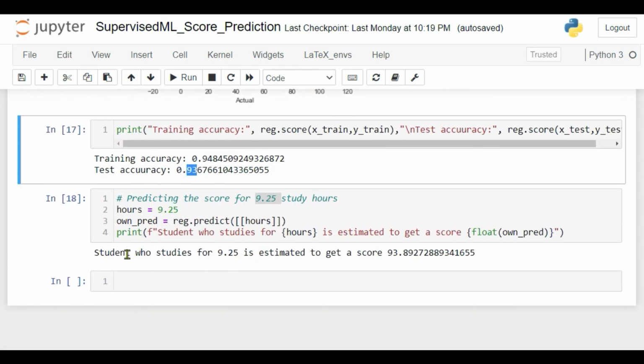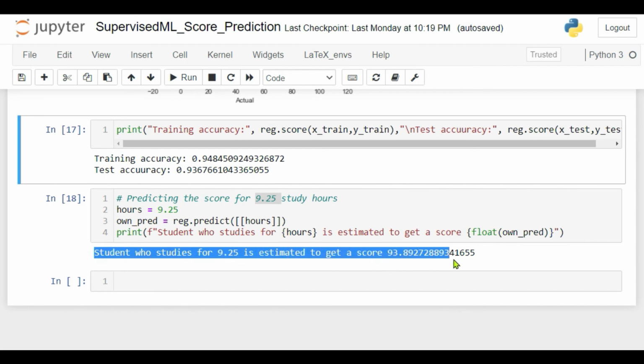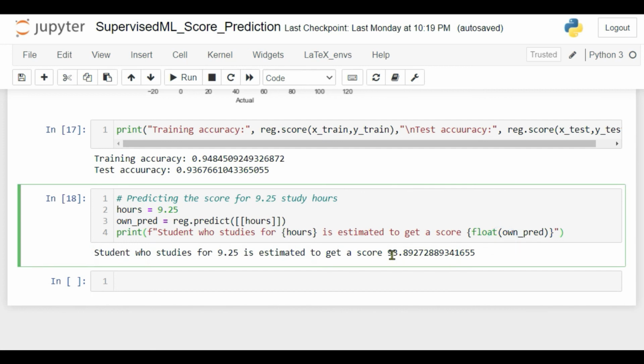Now let us predict using a value and find out what the score is. So if a student studies for 9.25 hours, it is estimated to get a 93.89 score. This is the end of task 1, and thanks for watching.